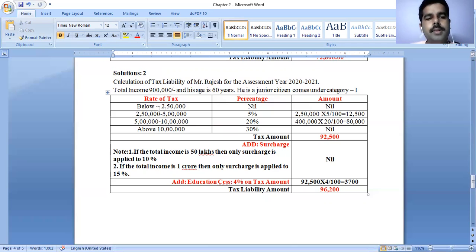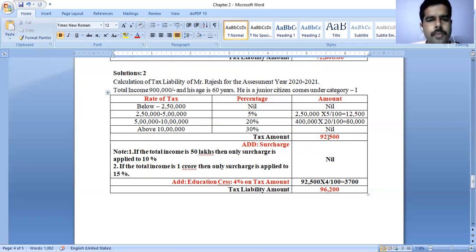The rate of tax for 0 to 2,50,000 is nil, so no need to calculate. And 2,50,000 to 5 lakhs is 5%. In between this, 5 lakhs minus 2,50,000, the remainder amount is 2,50,000. 2,50,000 into 5%, we got 12,500.